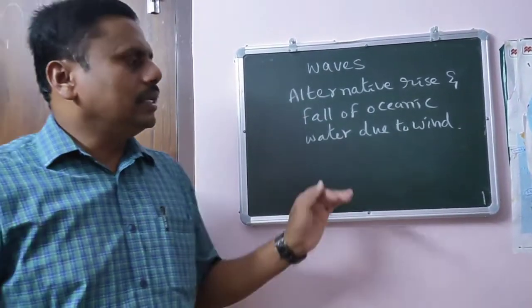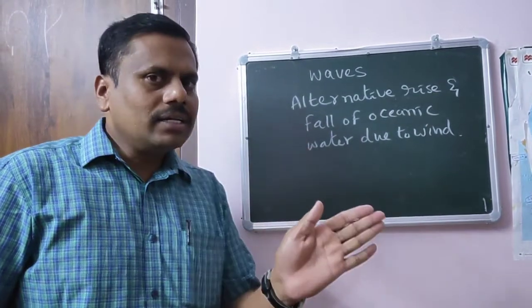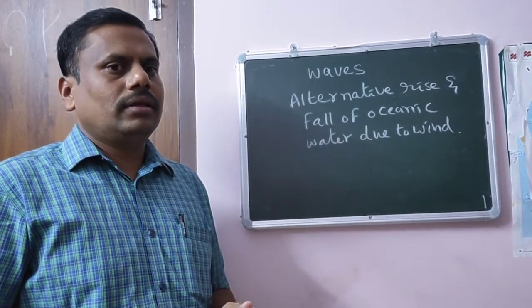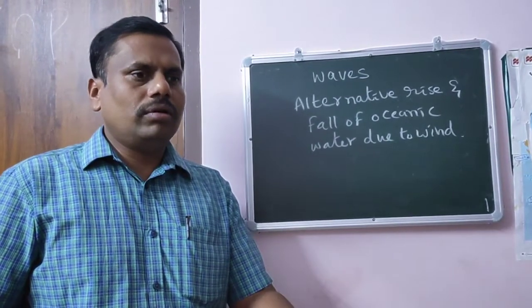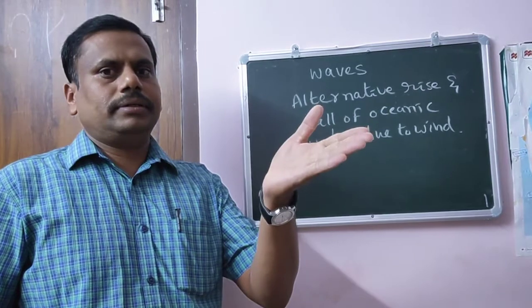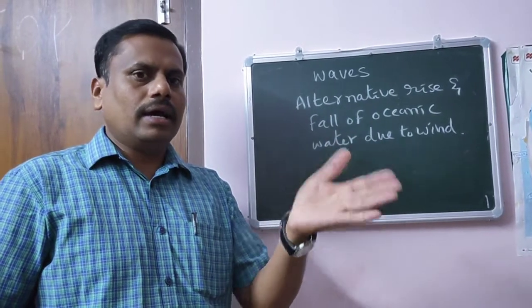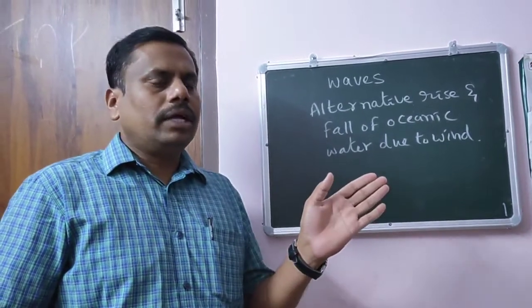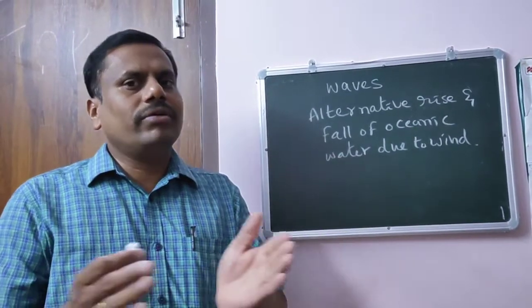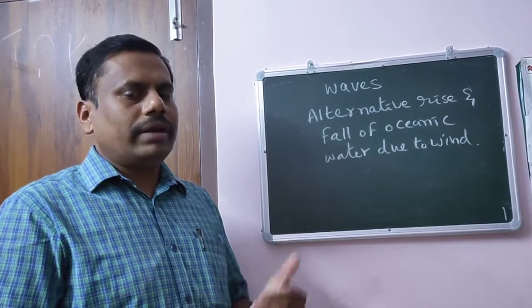Okay. See, generally the particles of water are pushed down and again come up, and that movement goes on in the form of a wave. I will repeat once again.